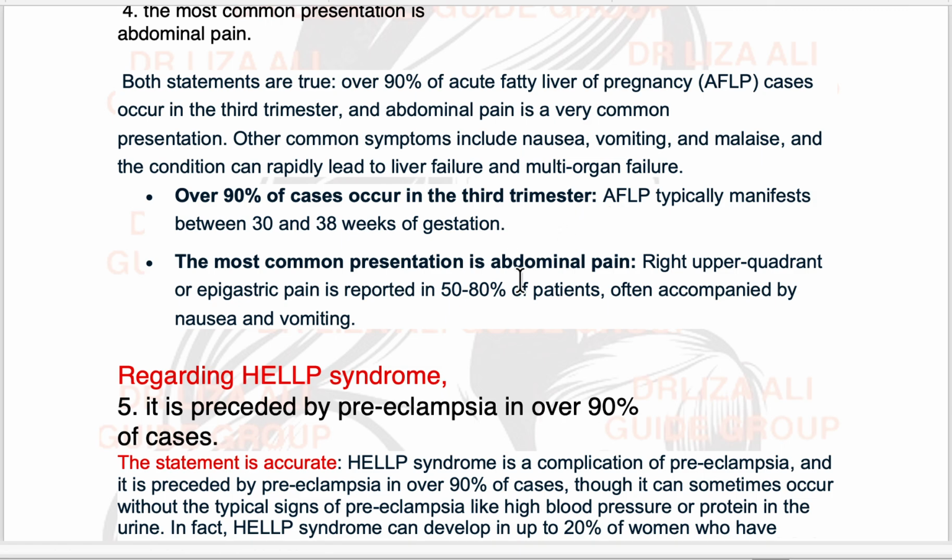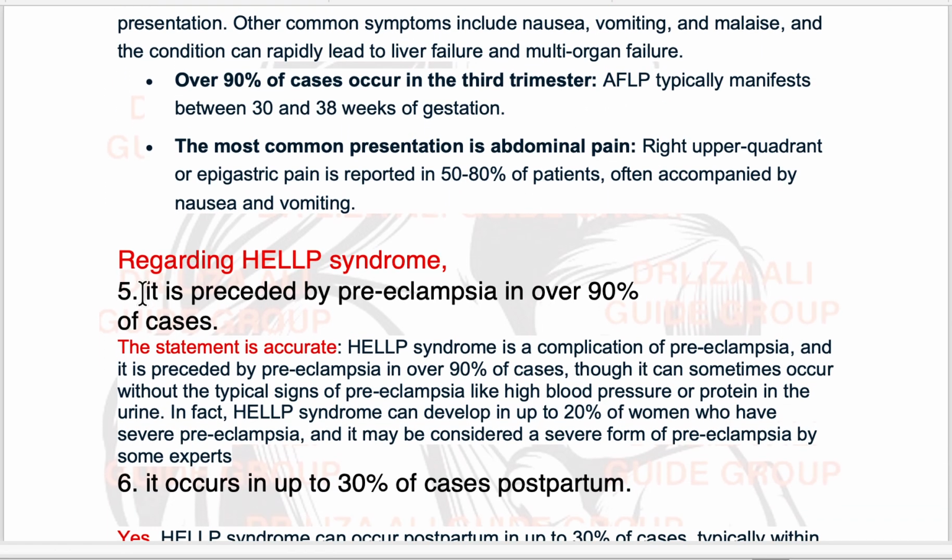Regarding HELLP syndrome, this is the fifth question: it is preceded by preeclampsia in over 90% of cases. This statement is true. HELLP syndrome is a complication of preeclampsia, and it is preceded by preeclampsia in over 90% of cases.